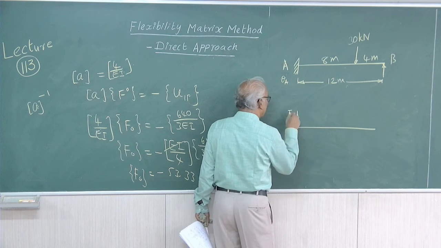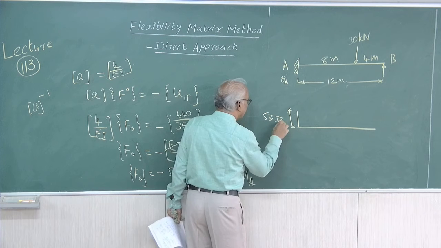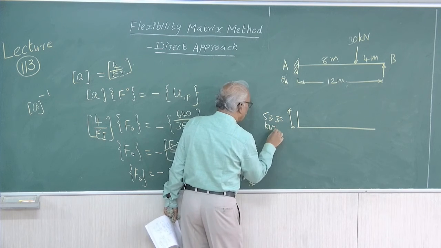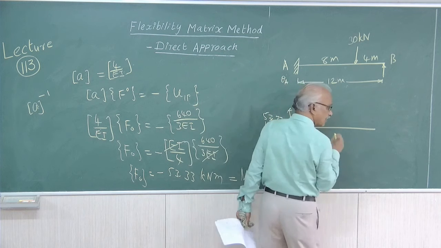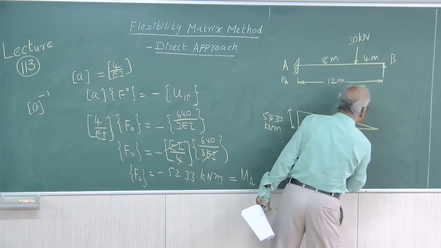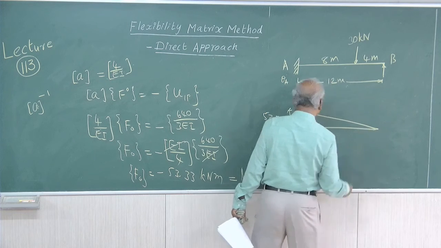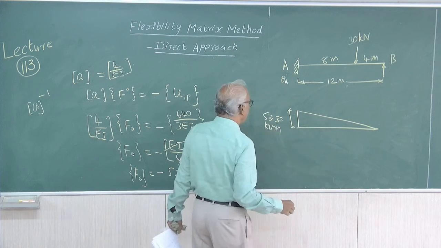So, this is our support moment diagram, 53.33 kilonewton meter at each end.